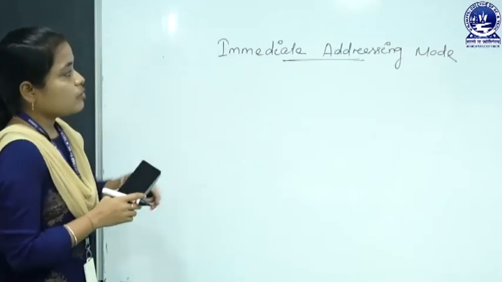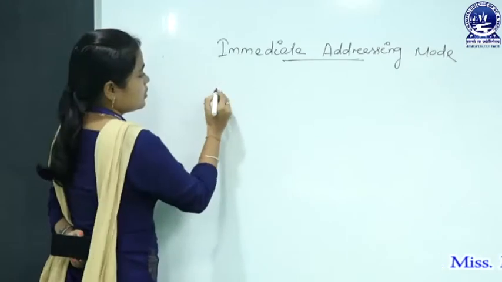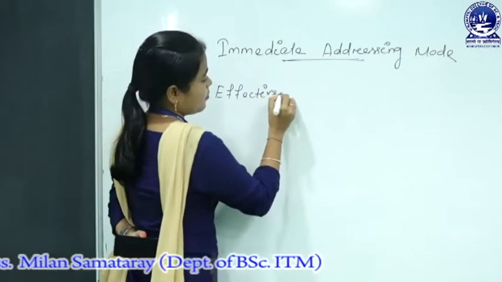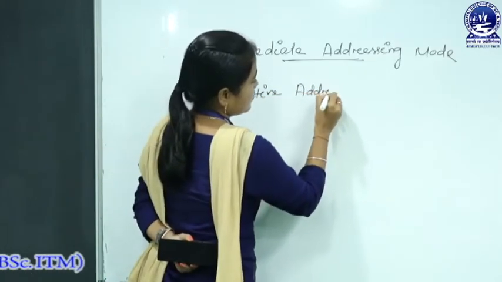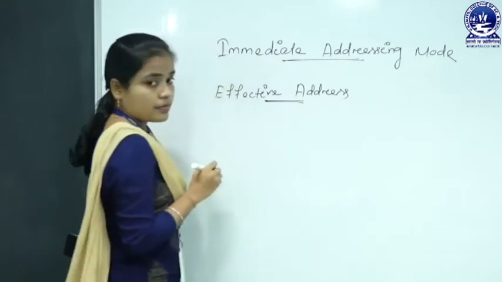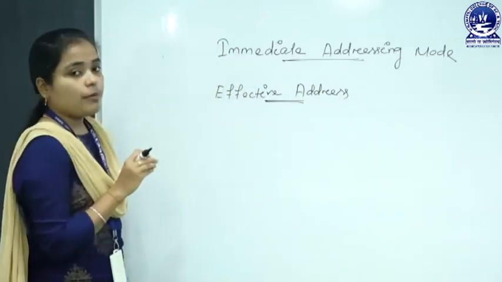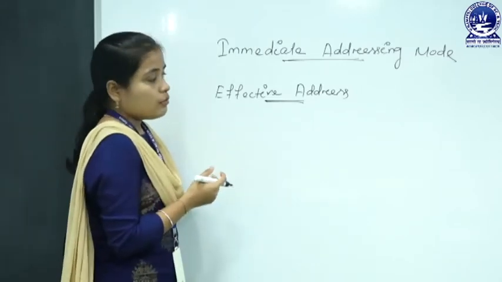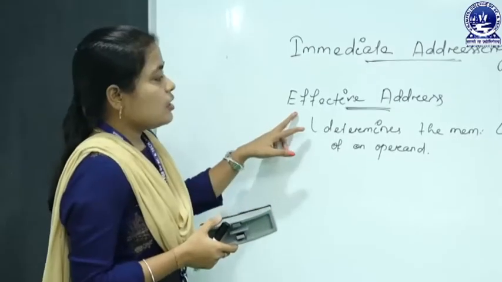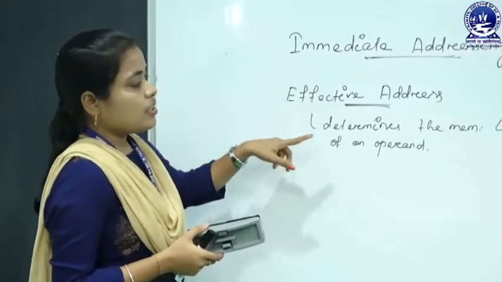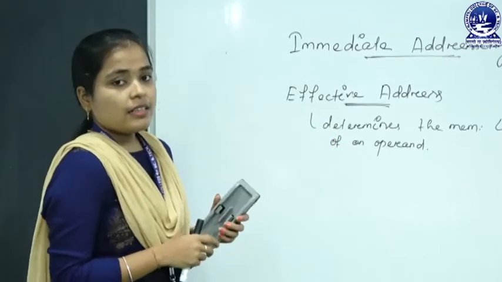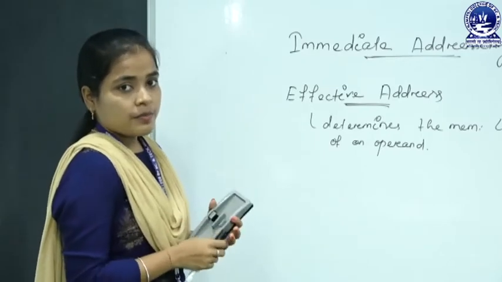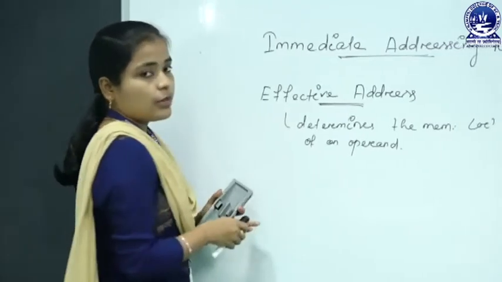But before going to the details of immediate addressing mode, there is a concept called effective address. In every type of addressing mode, you have to calculate the effective address of the operand. And what does the effective address determine? The effective address determines the memory location of an operand. That means, where the operand is stored in the memory, we have to calculate that address, and that address is called the effective address.